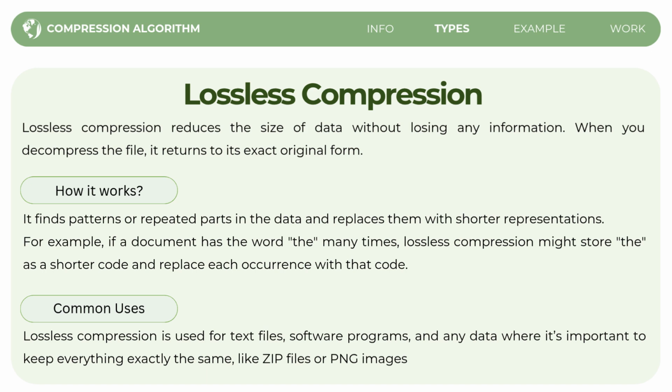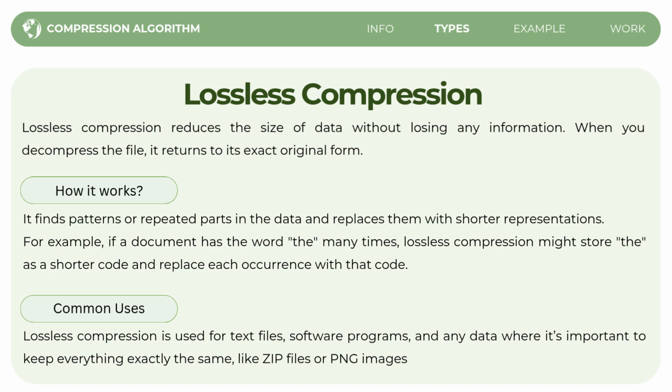Lossless compression works by finding repeated patterns or parts in the data and replacing them with shorter codes. For example, if a document uses the word "the" many times, lossless compression might replace all occurrences of "the" with a shorter code, like "1". When you decompress the file, the "1" will be turned back into "the", and the file will be just as it was originally.